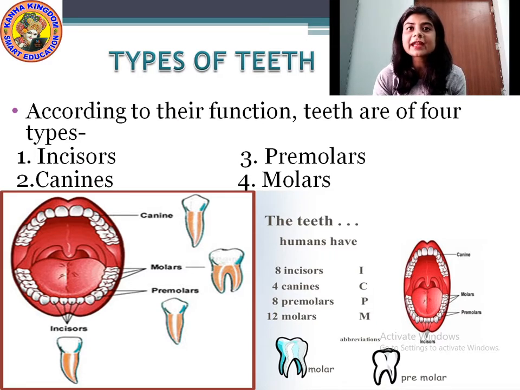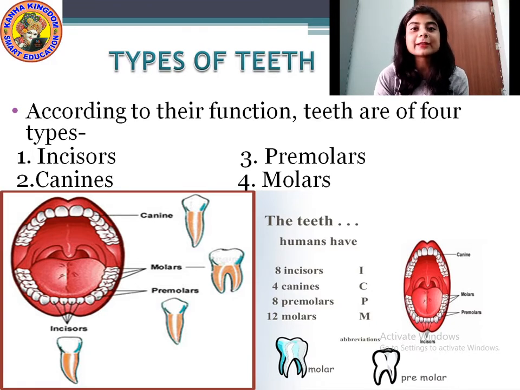The teeth humans have: there are 8 incisors, then 4 canines, 8 premolars and 12 molars. Understood? These incisors, canines, premolars and molars are the 4 types of teeth that are present in our mouth.